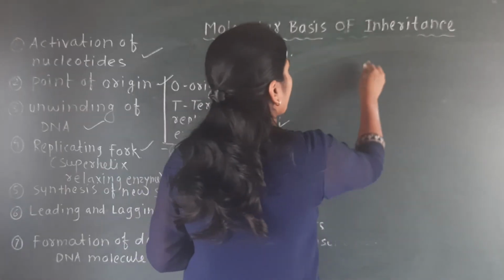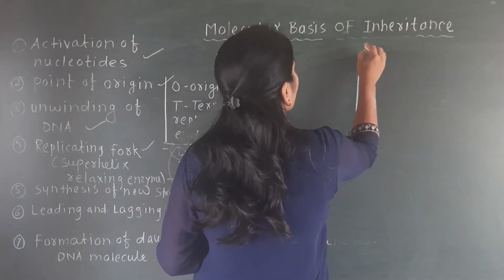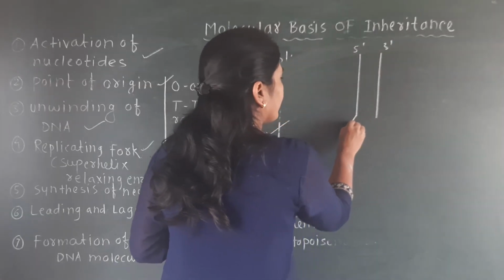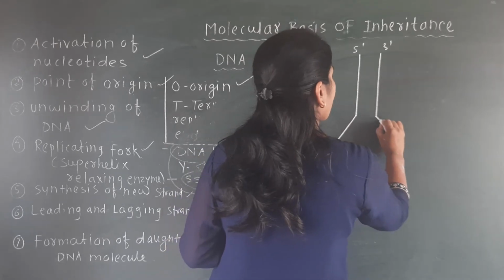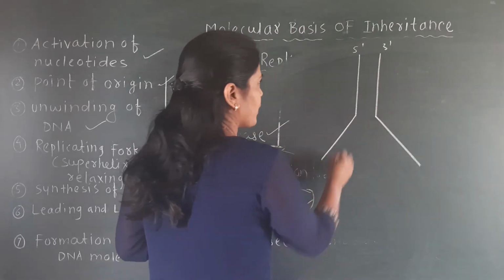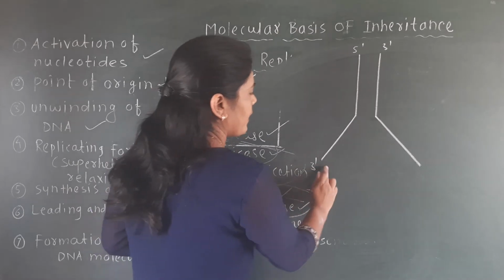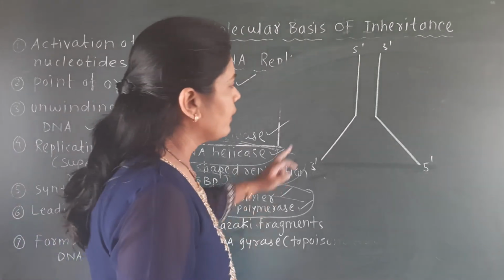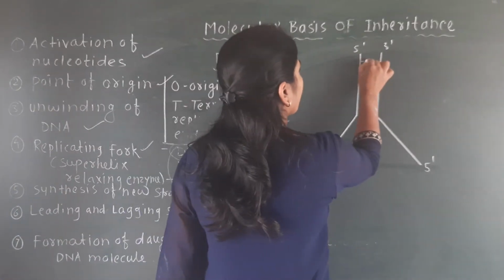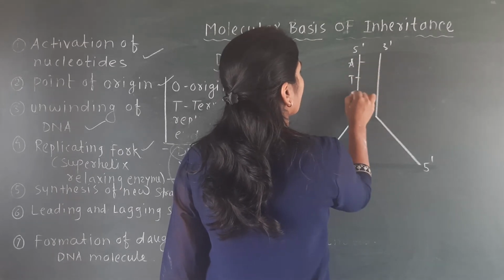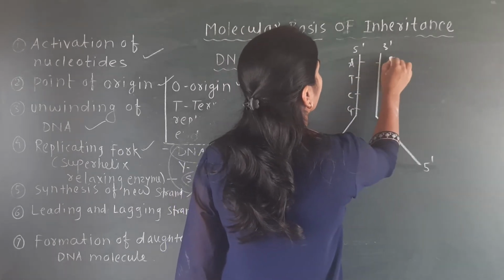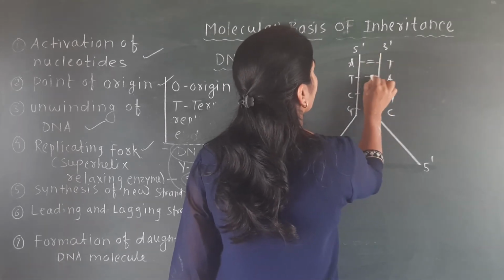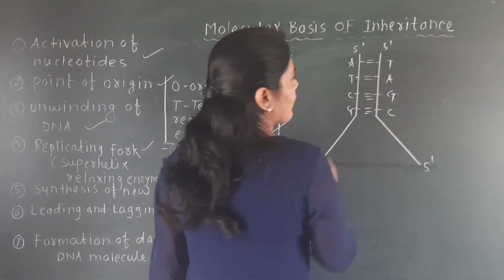See here what they have given. This is the 5 prime end, and this one is the 3 prime end. They get separated here at the replicating point. This is called the origin of replication. See here, okay? Then what happened here? Here we have seen A, T, C, G. Then T, A, G, C. Here double bond, here double bond, here triple bond, here triple bond.